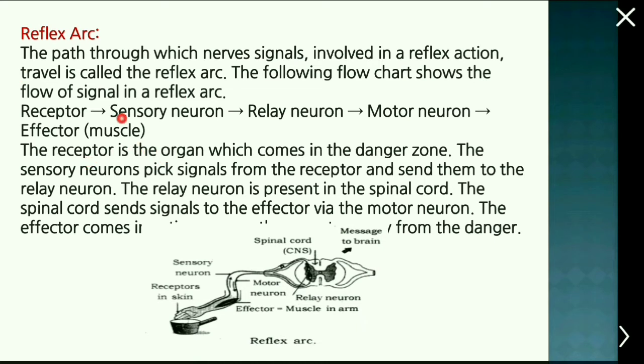The receptor is the organ which comes in the danger zone. The sensory neurons pick signals from the receptor and send them to the relay neuron. The relay neuron is present in the spinal cord and the spinal cord sends the signals to the effector via the motor neuron. The effector comes in contact with this and then relieves it from the danger.